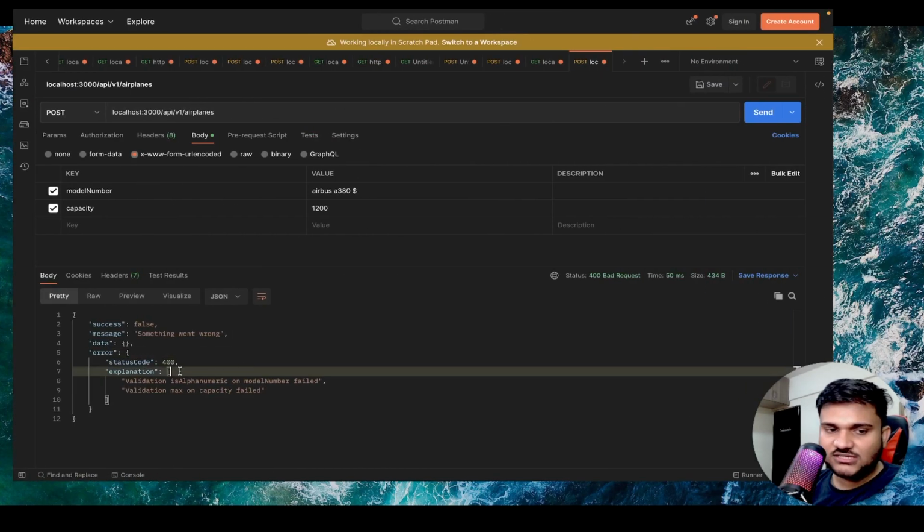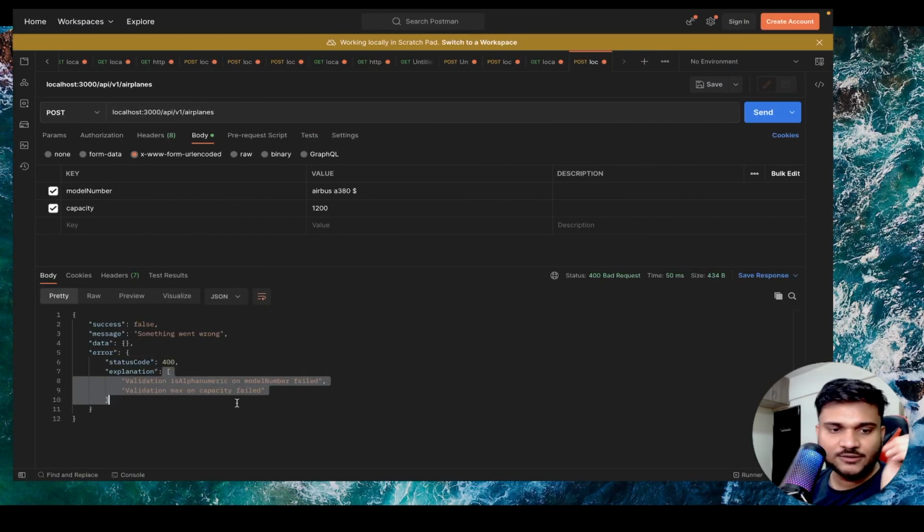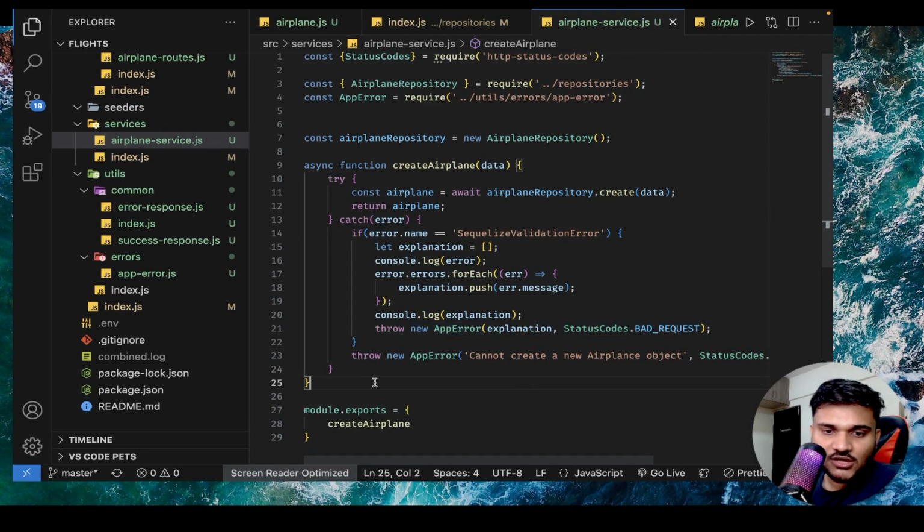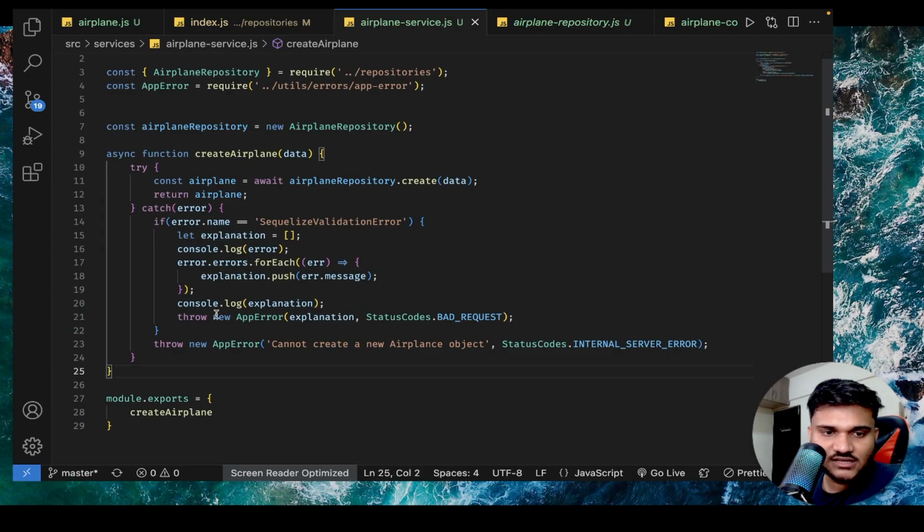But for at least a personal project, a small project, even the errors that are coming to us from Sequelize are pretty verbose, and we can actually live with that. Okay, so this is how things will work for us. You can see most of the logic is now inside service. We can actually remove all the console.logs.